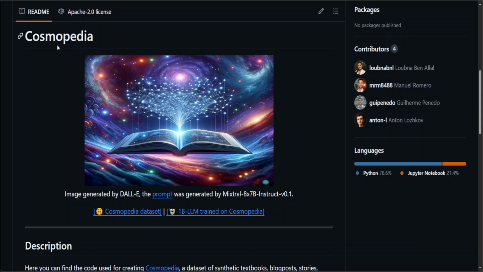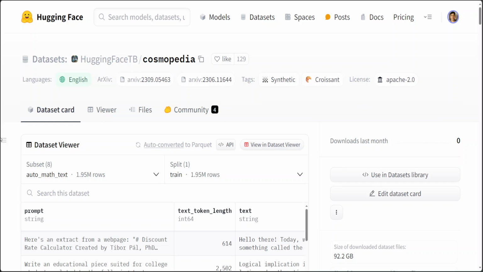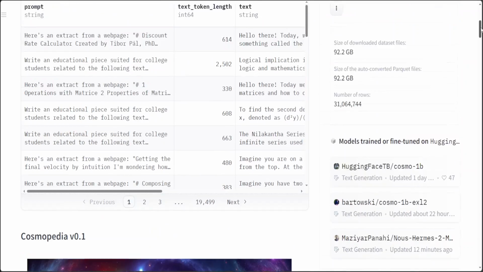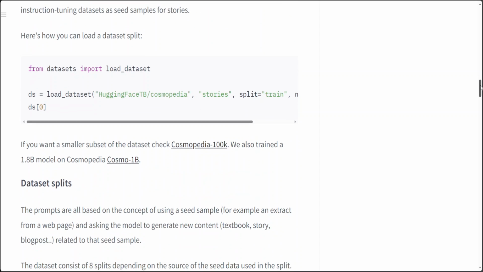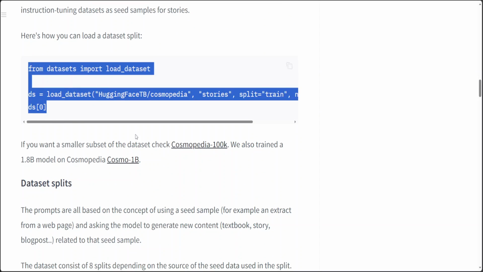All in all, I still like this dataset, because if you're just looking to do some SLM or small scale LLM, and you're looking for a good synthetic large corpus of data, then Cosmopedia is a good choice. I'll drop the link to it in the video's description. Let me know your thoughts on it. What do you think about it? And there's a lot of other information on this. You can go in and you can load it. And as I said, there is also this Cosmo 1 billion, which I'll do the video on shortly.